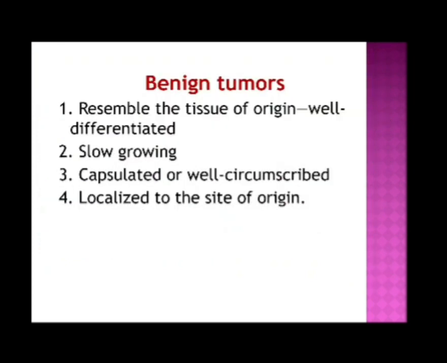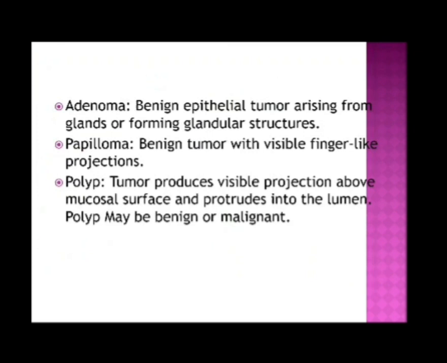Benign tumors, in short, we can say, resemble the tissue of origin, are well differentiated, slow growing, capsulated or well circumscribed, and localized to the site of origin. Some examples of benign tumors: adenoma, the benign epithelial tumor arising from glands or forming glandular structures.